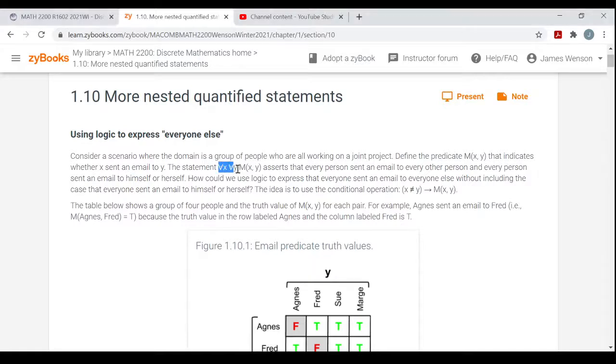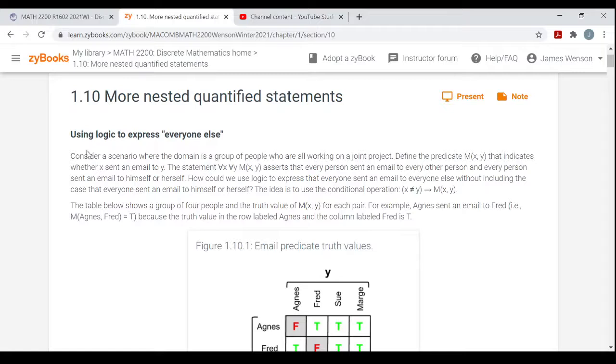right? You recall from last section, a statement like this: for all x, for all y, m of x, y. There's some predicate. This means that for every pair x and y in the domain, statement m is true. That pair could be the same two values, right? But what if you don't want to include a pair of values that are exactly the same, right? What if you want to talk about someone and then someone else, right? Everyone else.